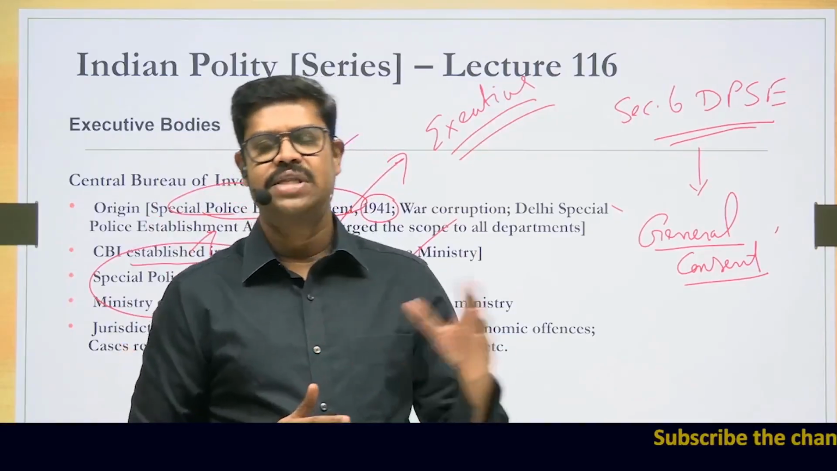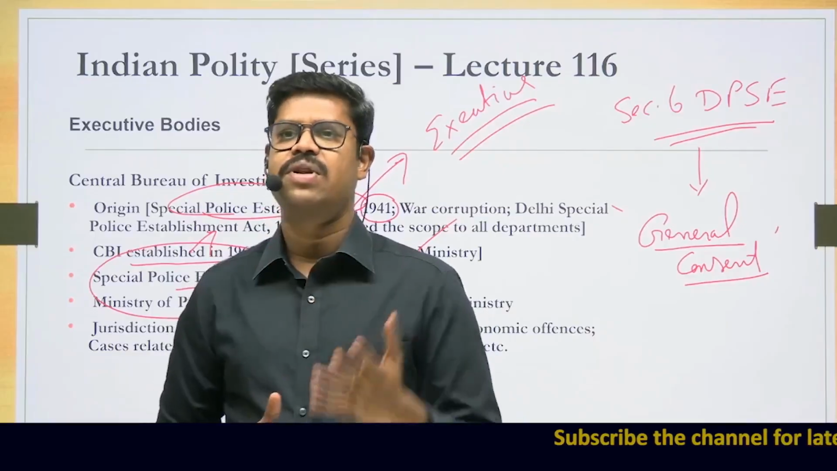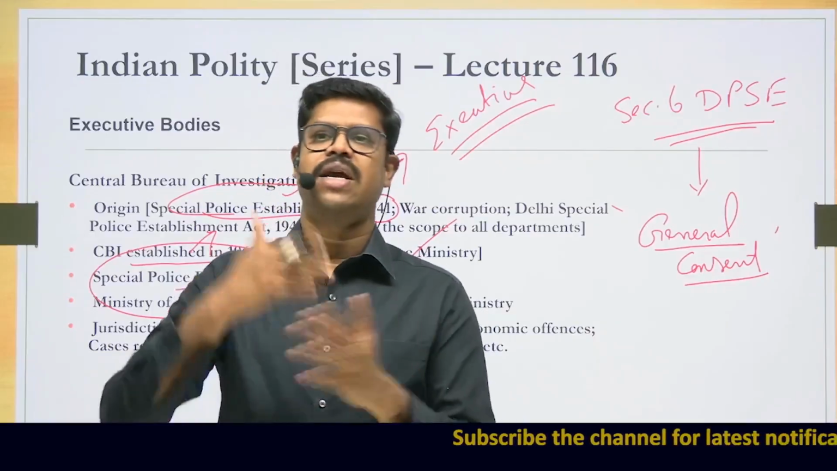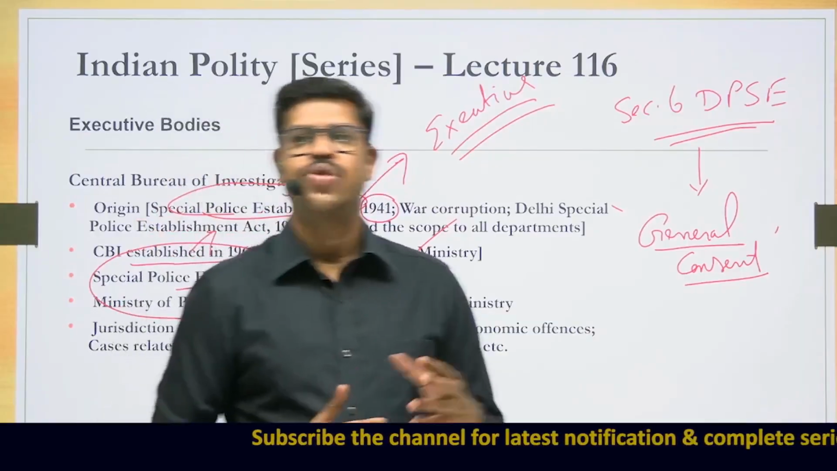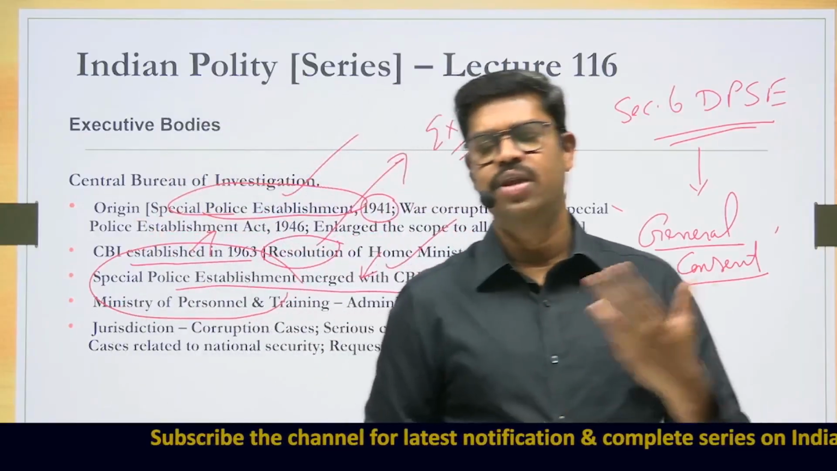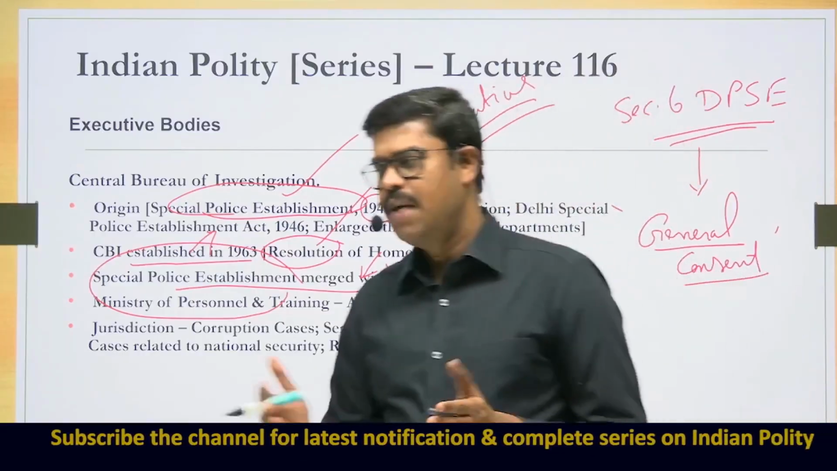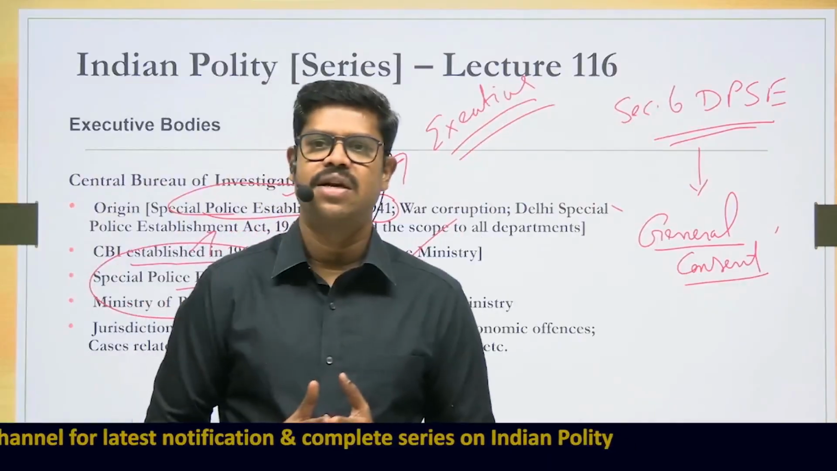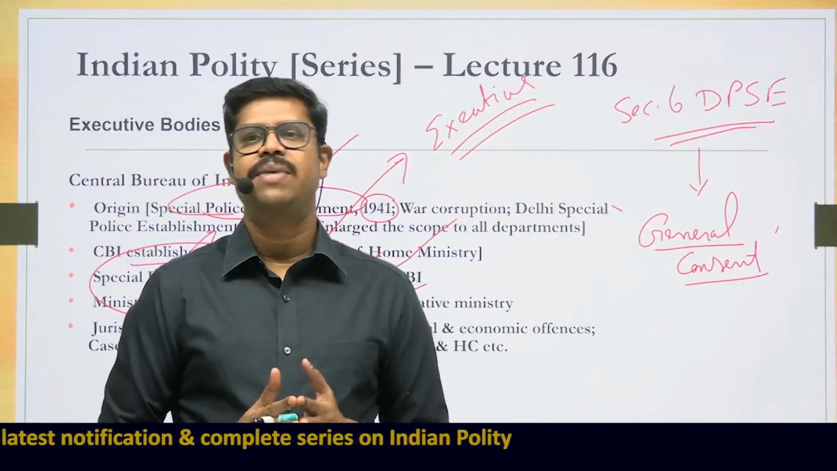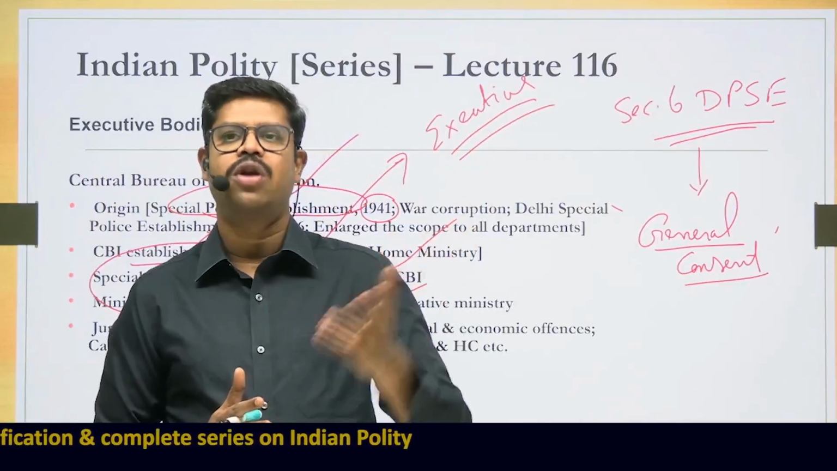But after the CBI was established, most of the states were giving general consent. So after 6 months, again they'll give the general consent. After 6 months, again they'll give the general consent. So it was seamless for the CBI to carry out the investigation easily. But of late, what is happening is there is an allegation against the center and the CBI that the CBI is being misused to corner the political opponents.